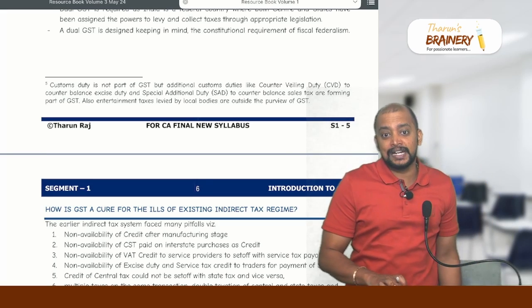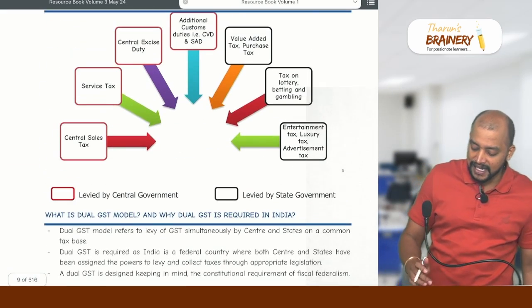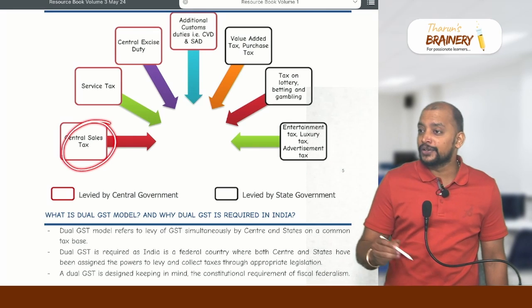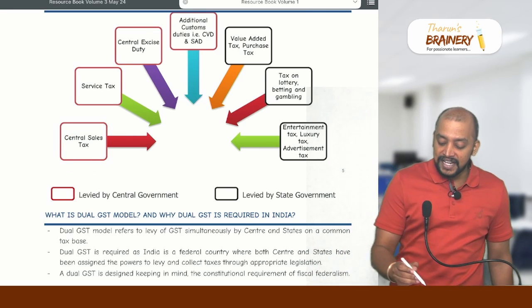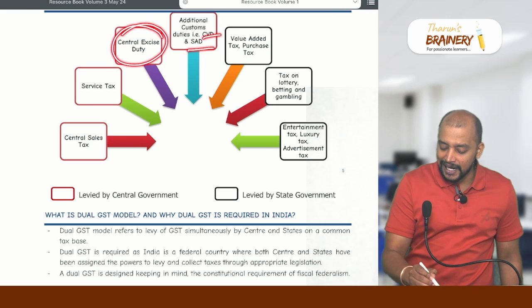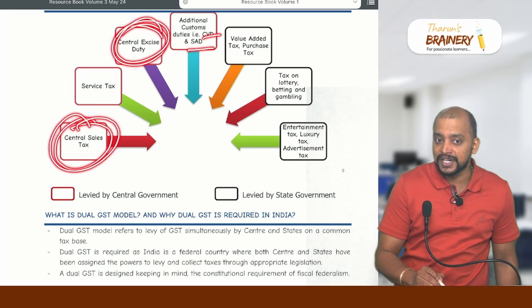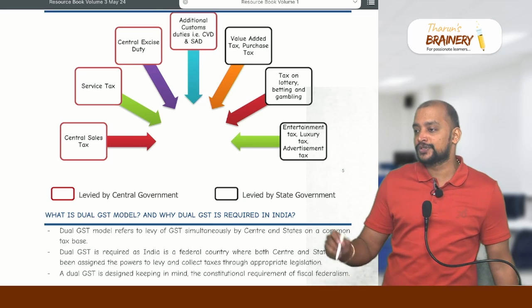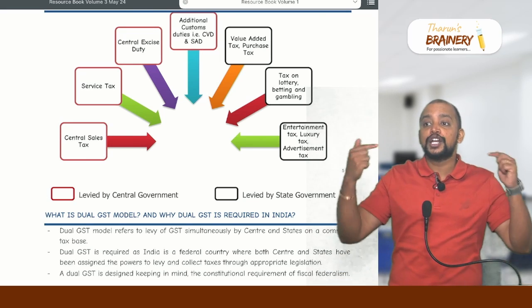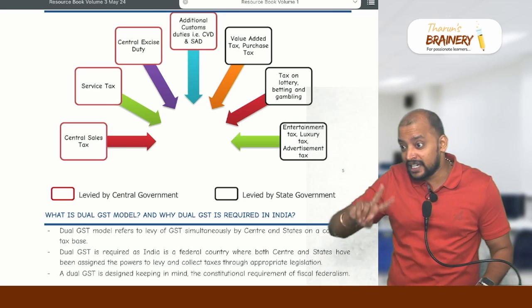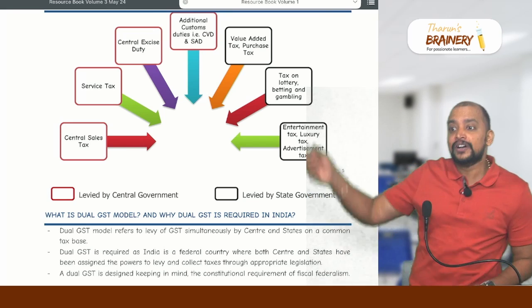SAD is to counterbalance sales tax. Simple. Is excise duty now coming into GST? Yes. Is sales tax now coming into GST? Yes. As CVD and SAD are duplicates of excise duty and sales tax, as excise duty and sales tax come into GST, CVD and SAD also come into GST, which means on import at present we have to pay not only customs duty but also GST.